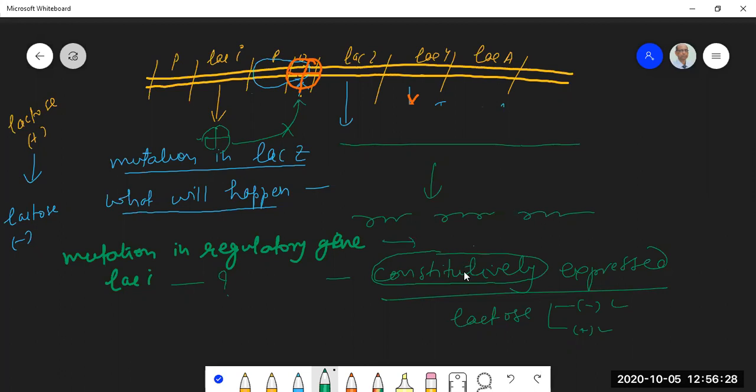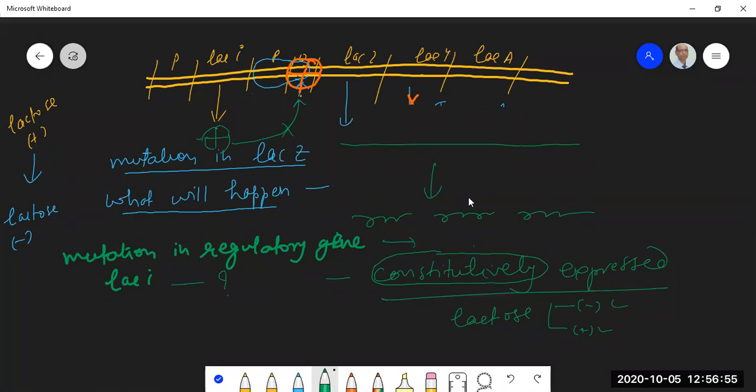We call this expression constitutive expression. We call that enzyme synthesis constitutive enzyme synthesis. Irrespective whether the bacteria needs it or does not need it, meaning whether lactose is present or absent, these three genes will be expressed. So this is how you can differentiate between structural gene and regulatory gene.